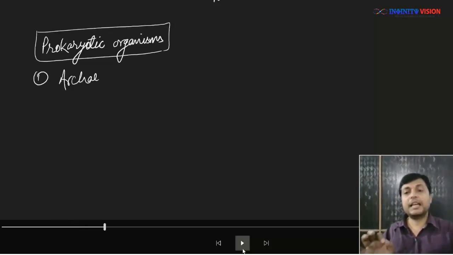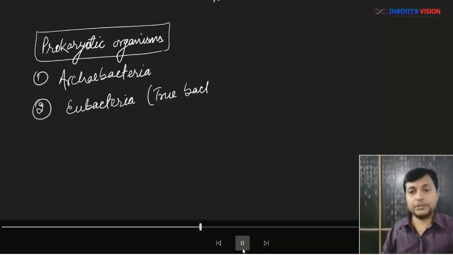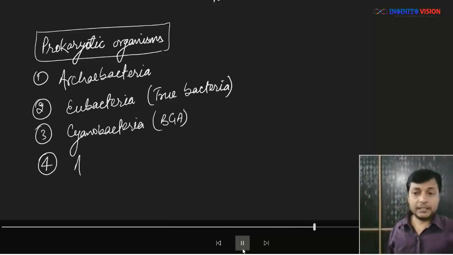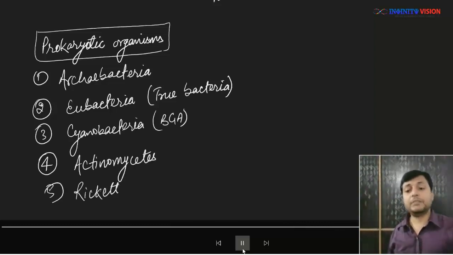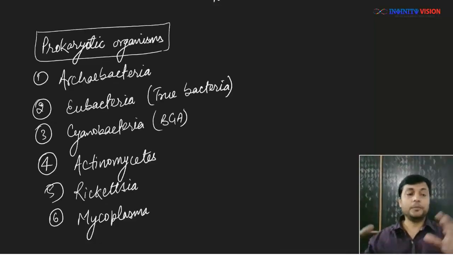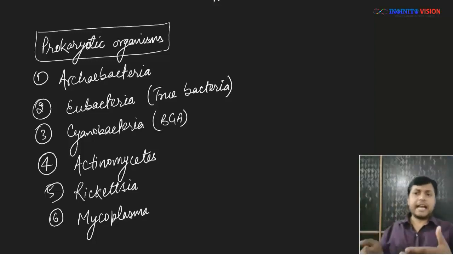Prokaryotic organisms can be divided into the following groups: archaebacteria, eubacteria or true bacteria, cyanobacteria, which are also known as blue-green algae, actinomycetes, which are also known as ray fungi, rickettsia, and mycoplasma. So the prokaryotic organisms can broadly be divided into these 6 categories.